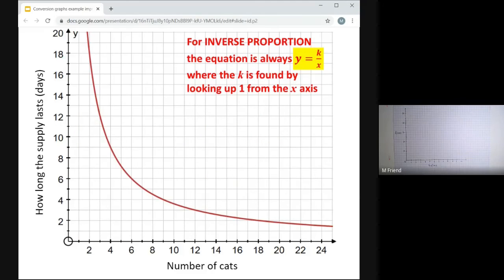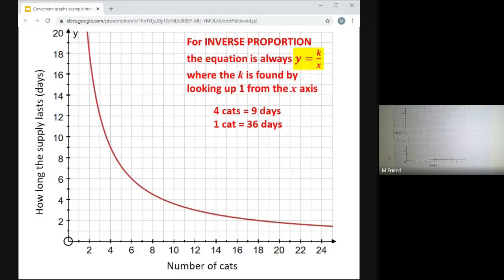So for inverse proportion, it's k divided by x. I need to look up 1, but I can't. So let's use something we knew from before. We knew that if you've got 4 cats, it lasts 9 days. But I want to know, what if I only had 1 cat? Well, 1 cat is a quarter of the amount of cats, so surely it will last longer. It will last 4 times longer. It will last for 36 days. 9 times 4 is 36.